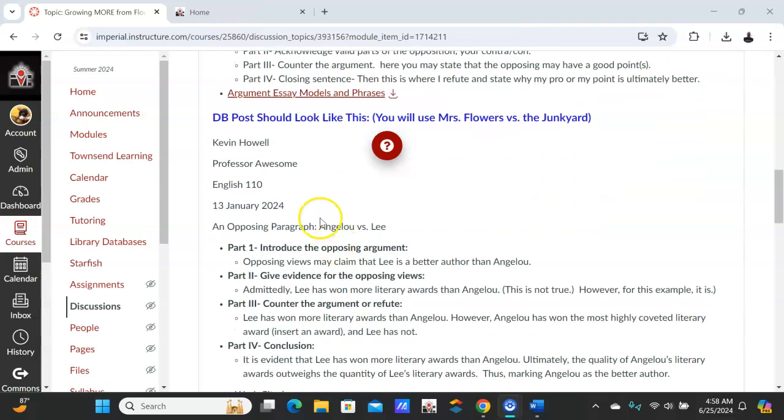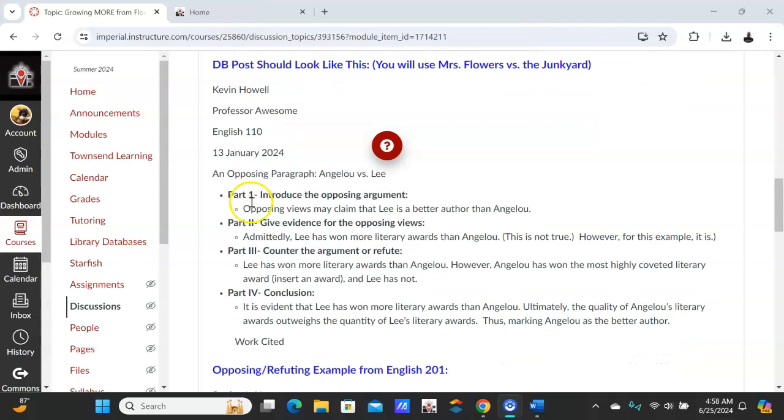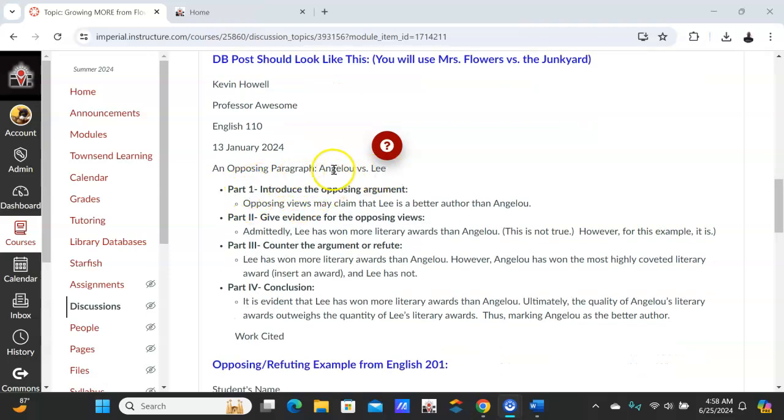Here's a way you could do it. This is the way you will do it for my discussion board post. So obviously you have your heading, the title. Here I used Angela and Lee, but for this I will talk about Mrs. Flowers and junkyard. Remember, Mrs. Flowers is my pro, junkyard is my con. So opposing views may claim that the junkyard is better, or she learned more in the junkyard than she did with Mrs. Flowers. Junkyard is my con, pro is Mrs. Flowers. So you can set it up by using part 1 here.